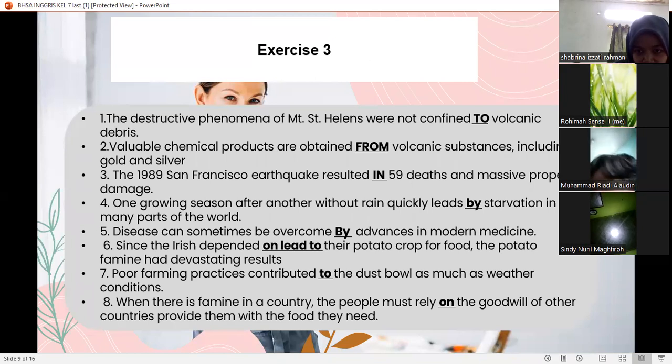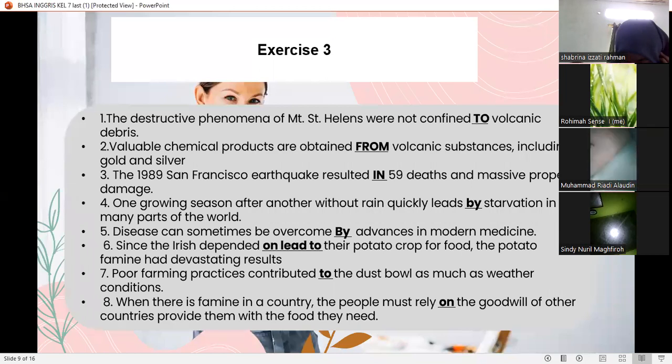Number 5, disease can sometimes be overcome by advances in modern medicine. Number 6, since the Irish depended on their potato crop for food, the potato famine had a devastating result.